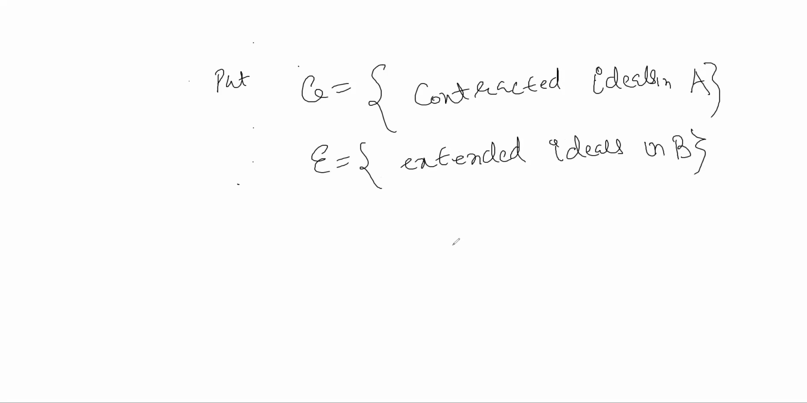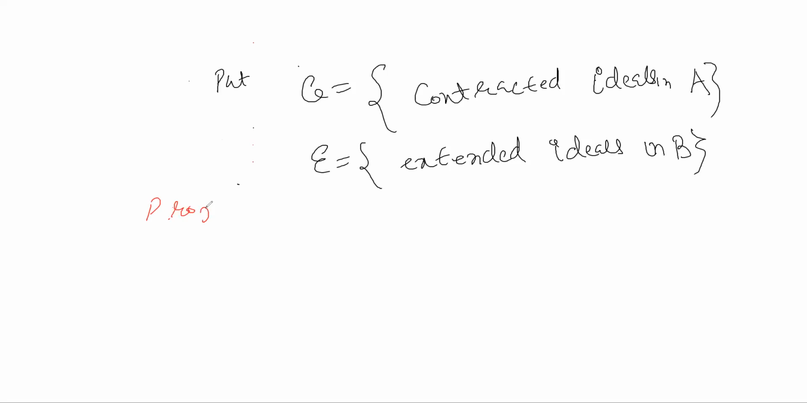So if C is the set of contracted ideals in A and E is the set of extended ideals in B, then we have this proposition.